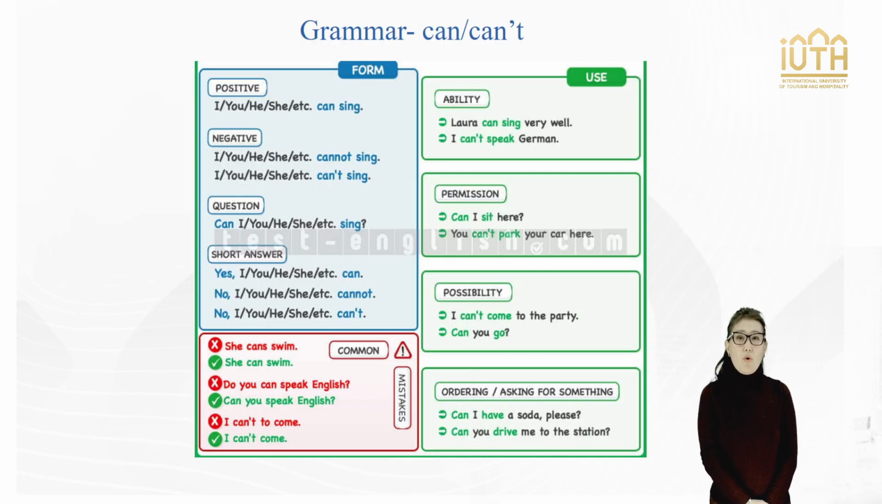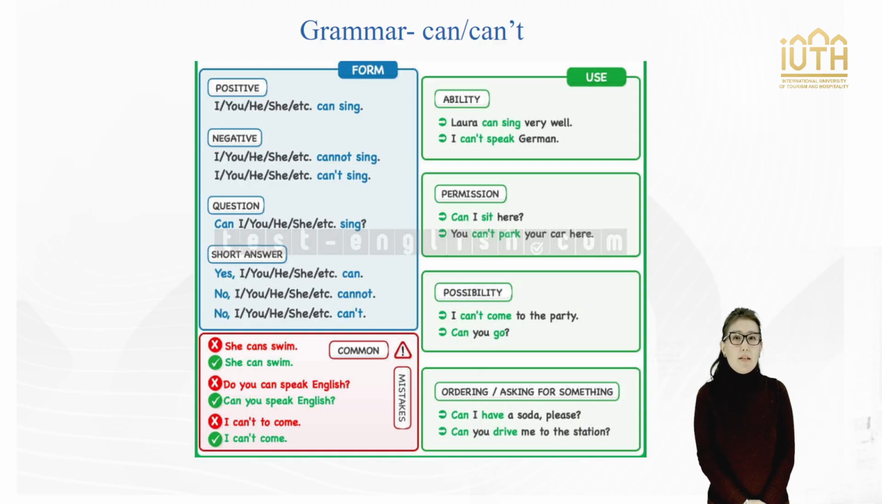So today we are going to learn about the usage of can and can't in English. These will help us talk about abilities, ask for permission, and discuss possibilities. Let's get started. Form: the structure of a positive sentence. Subject plus can plus base form of the verb. For example, I can sing. Laura can sing very well.